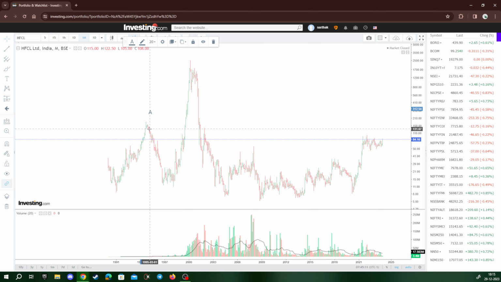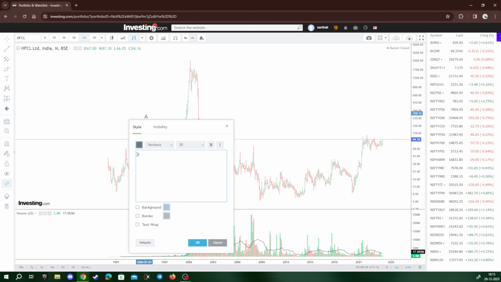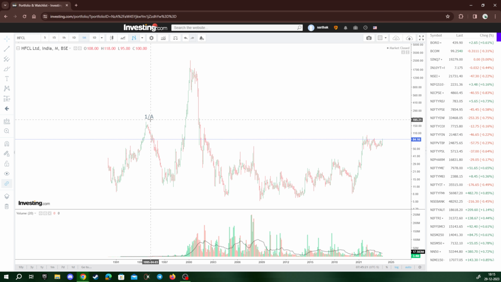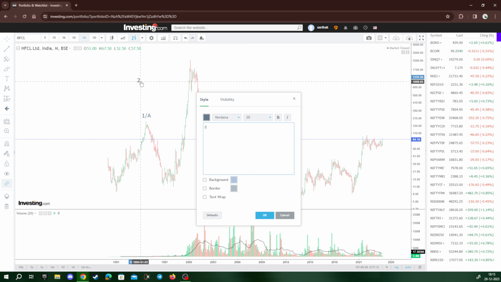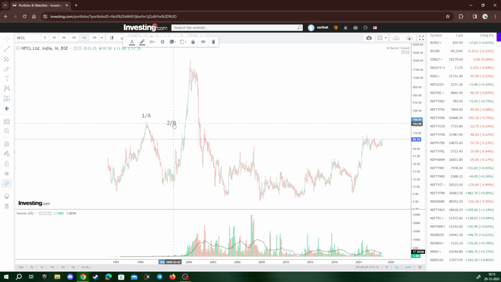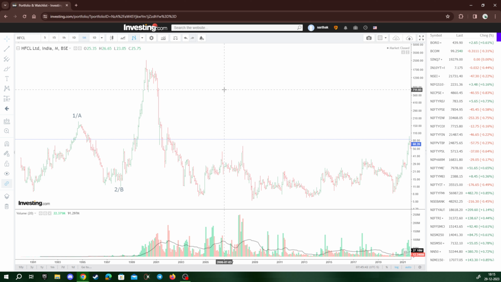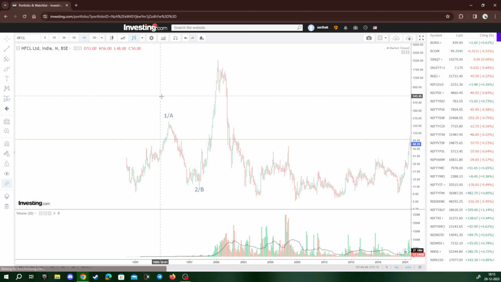Let's suppose we are in 1991, and then we steadily witness this stock rise up to the highs of 250 till 1994. At that particular point of time, I might think that the stock rose so much that this is probably some sort of wave 1 or wave A, and this is some sort of wave 2 or wave B. I'd be more focused on naming this as 1 and 2, and this being the third rather than ABC, because of the stories that would have been developed and the gigantic move that we saw in 2 to 3 years.